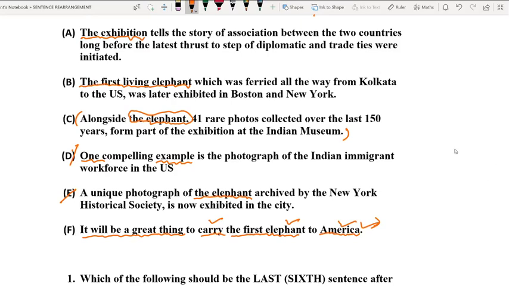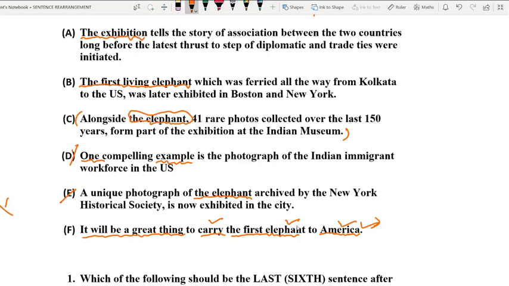So now, let us visit the other options and see in which particular option this information is provided precisely, and that one is going to be the second sentence, right? So now, if I write the order, F should be the first sentence. It should come first in the order. So now let us go to A. The exhibition. As you can see, there is a lot of disparity. There is no synchronization, connectivity or link between option number F and option number A.